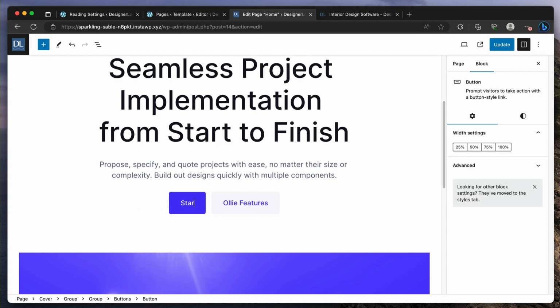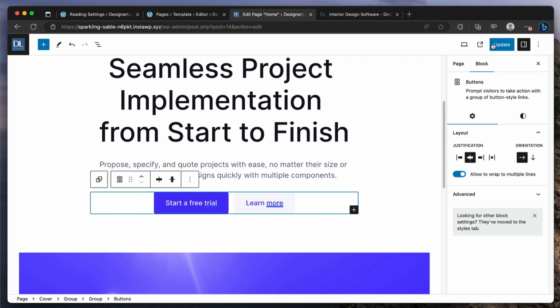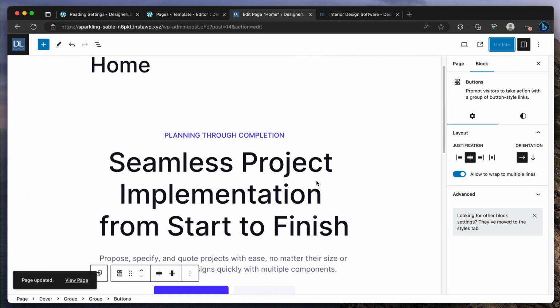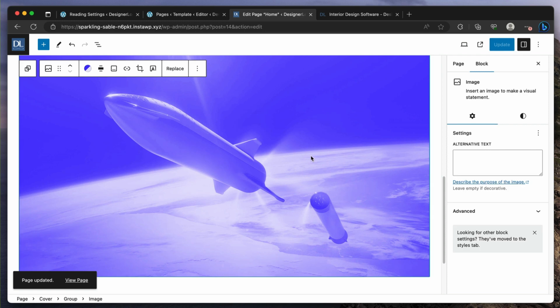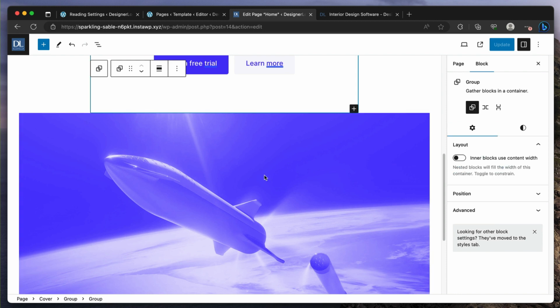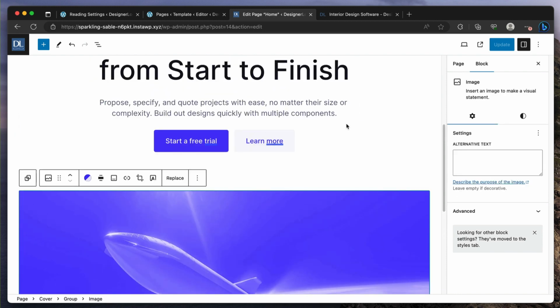Here you can put start a free trial, and then here you can say learn more, right? And so now this page has this, and here you could show a video of it. Do you have a YouTube video on it? I do actually have a couple of older ones that describe exactly what it is. It's almost like an animation video. So here you can do the image or you could do a video. But let's see what it looks like now.